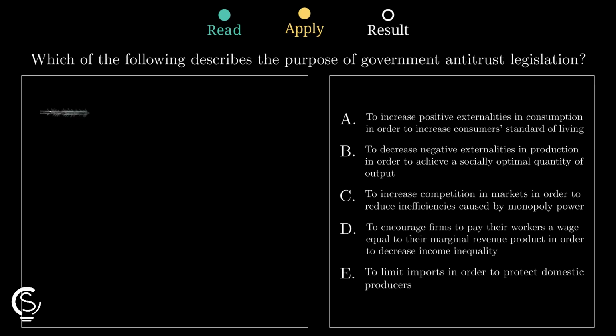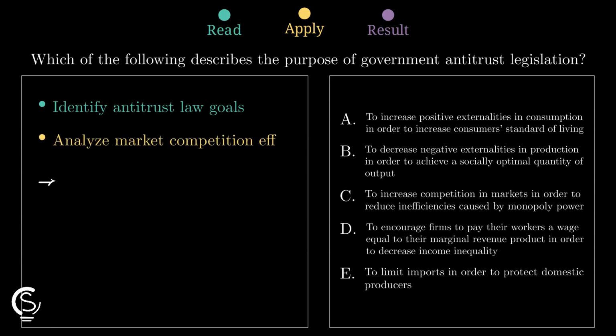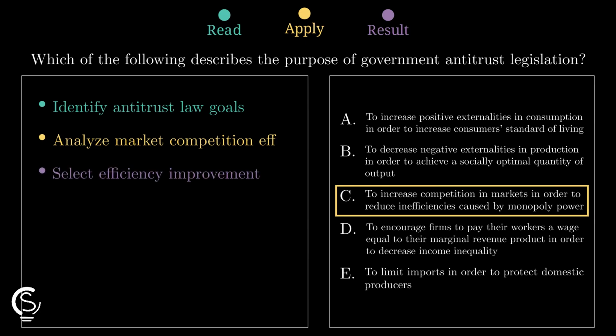Next, we analyze how market competition impacts efficiency. By breaking up monopolies, the government ensures that multiple firms compete, which naturally lowers prices and increases the total quality for consumers. Finally, we select the option improving efficiency. Increasing competition reduces deadweight loss from monopoly power, making option C the perfect description of this legislative purpose.